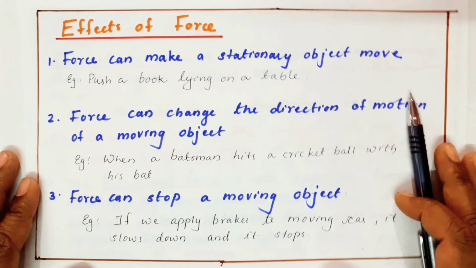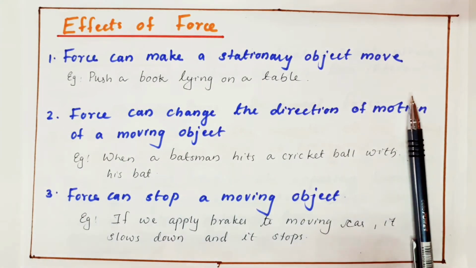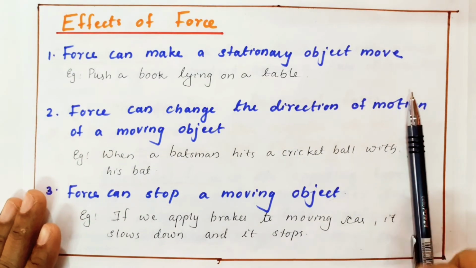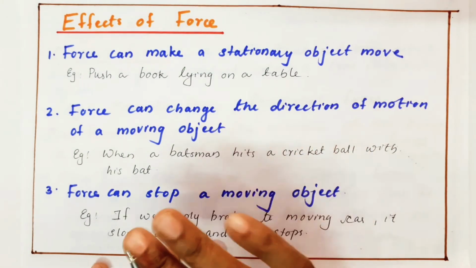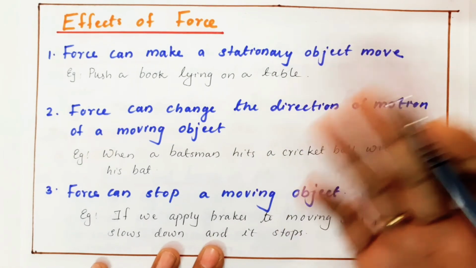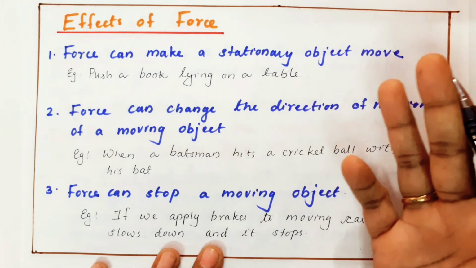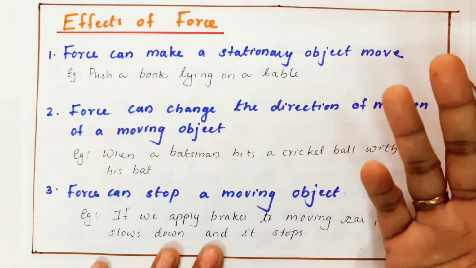Just now we discussed balanced and unbalanced force. From this you can conclude that force can make a stationary object move. For example, if we apply a force to a book lying on a table, the book will move. Another example is a ball.